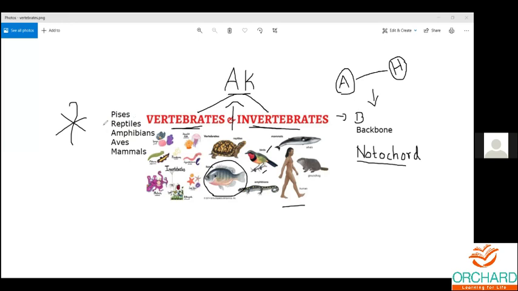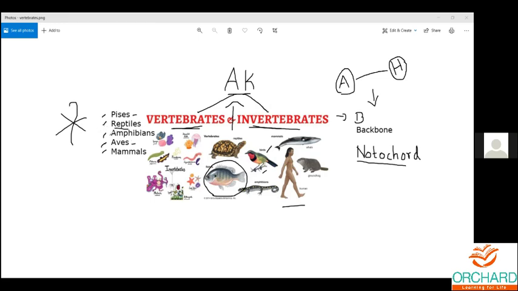In reptiles, of course, it starts the underdeveloped backbone. Amphibians also in a similar way. Aves and mammals, they have the developed backbone. Aves is all the birds. Pisces is all the fish. Reptiles, like dinosaurs, right? All the dinosaurs and crocodiles, everything comes under reptiles.